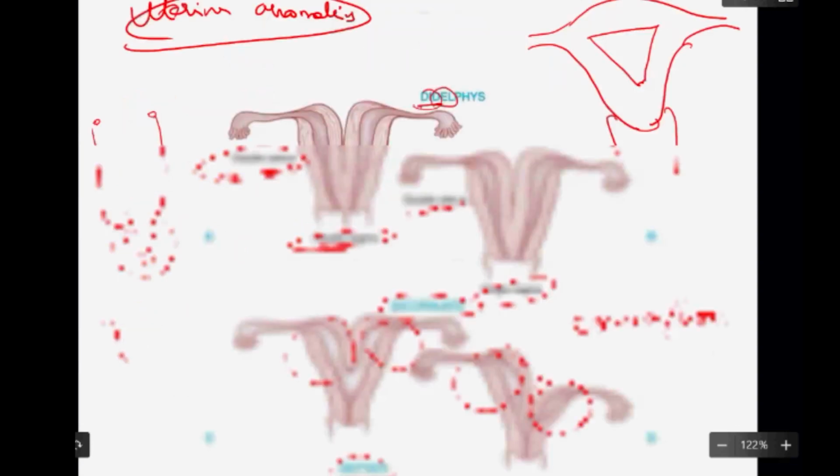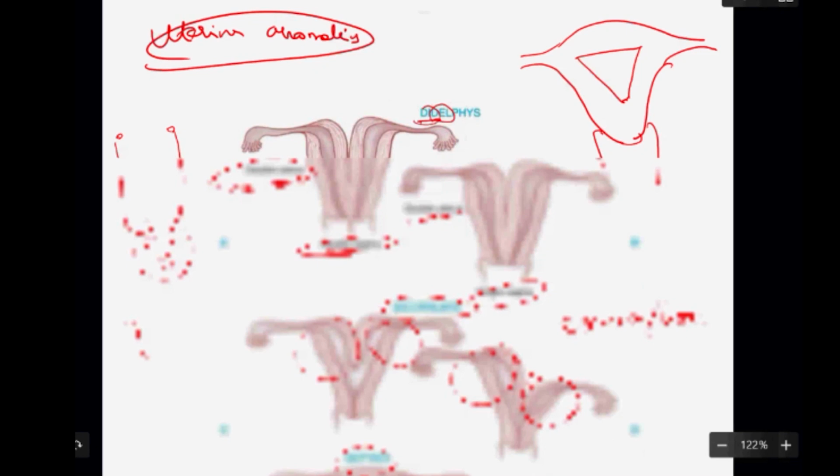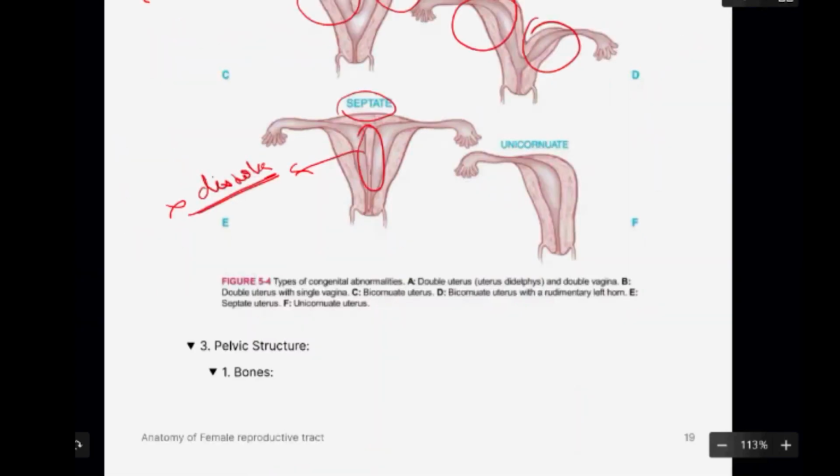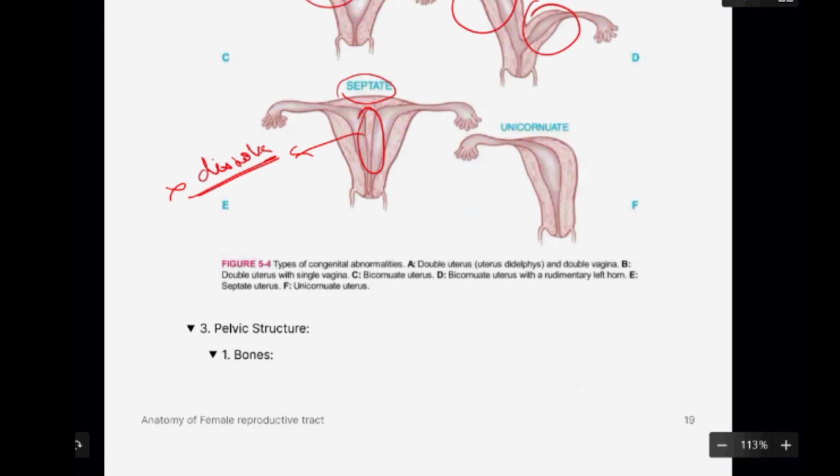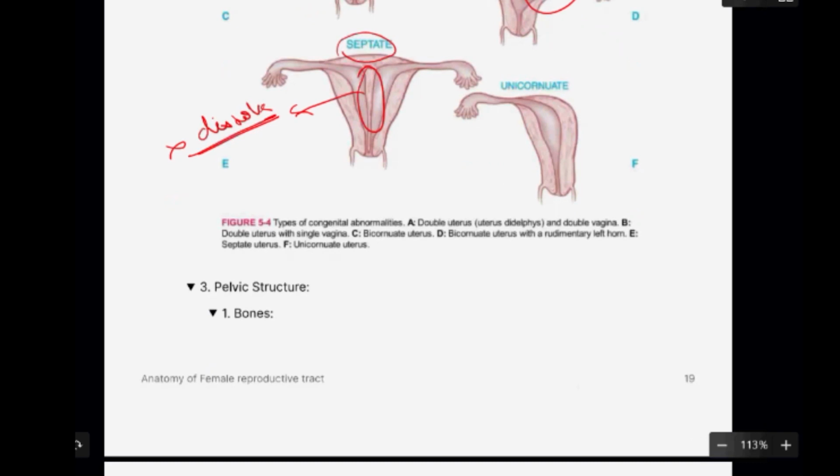They will land up with abnormal placental location. They land up with abnormal fetal presentation. That means the fetus will not be in a normal position. It will be in an abnormal position, and that is going to cause difficulties in delivery. Okay, and they can cause bleeding before delivery.